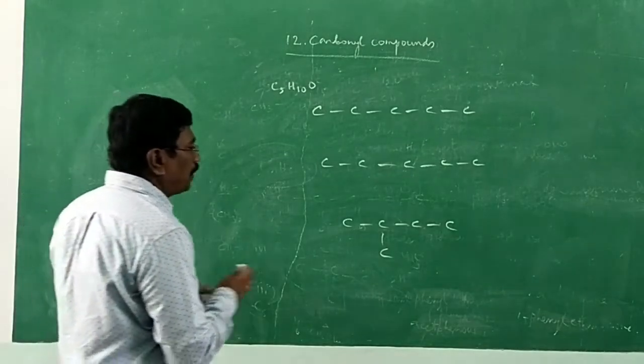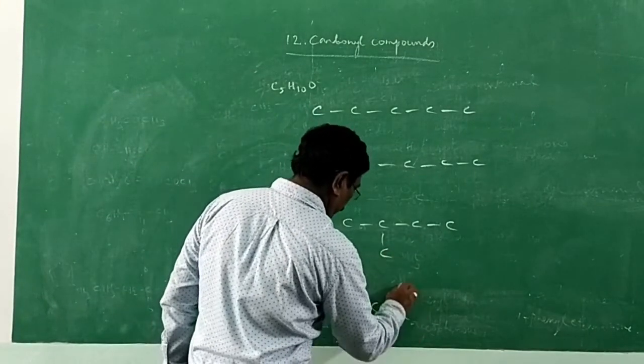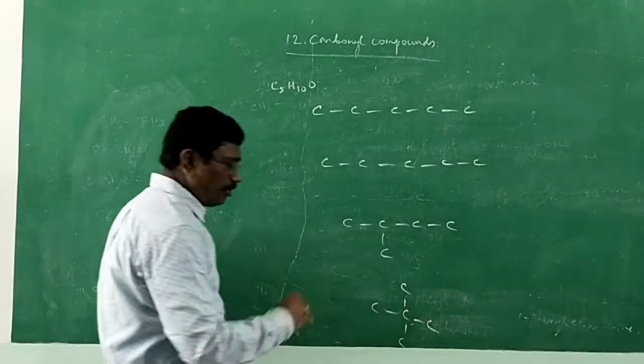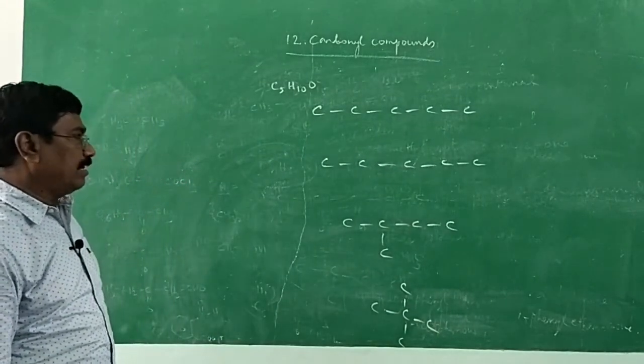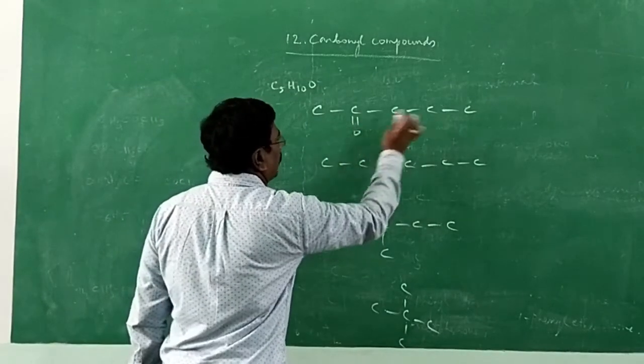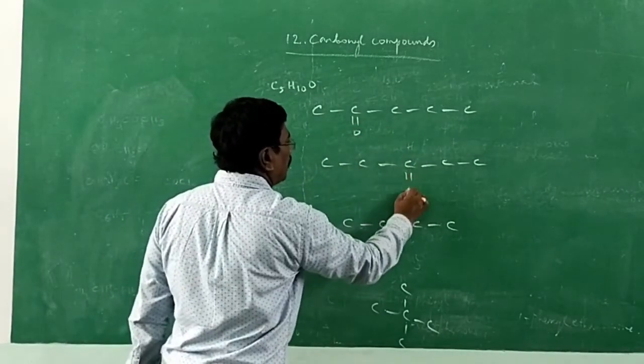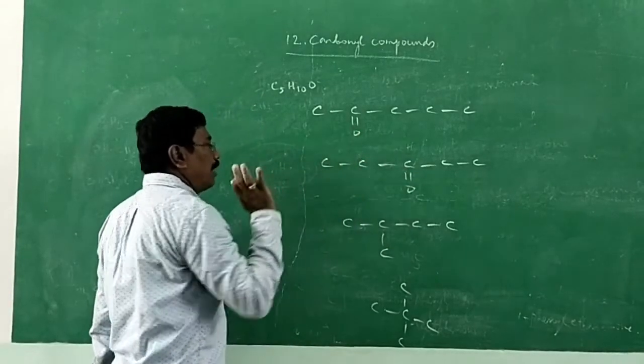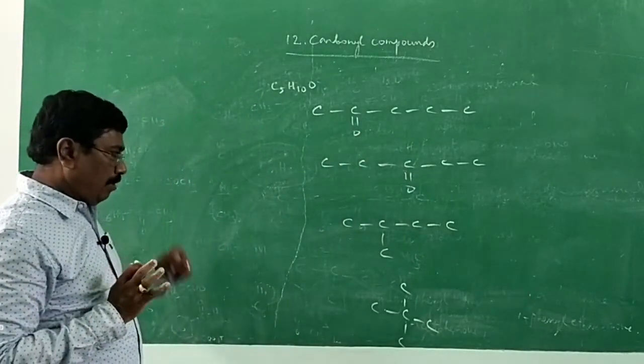You can write one more, but a ketone cannot be written. C double bond O we cannot write there. So C double bond O at the second carbon, either this end or the other, both are the same. Or the carbonyl can be at the middle. These are the two possibilities if carbon atoms are linked in a straight chain manner.